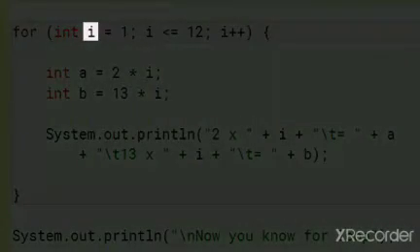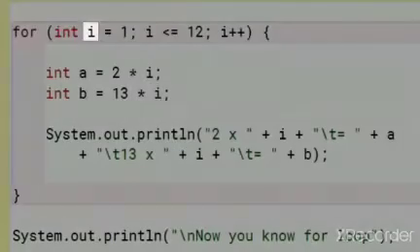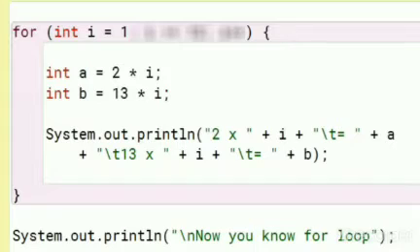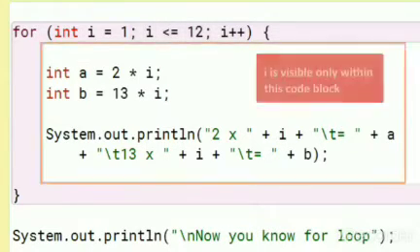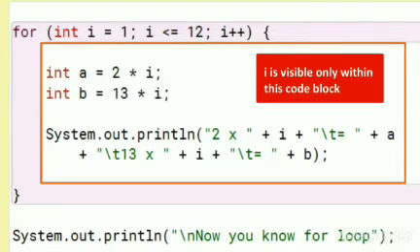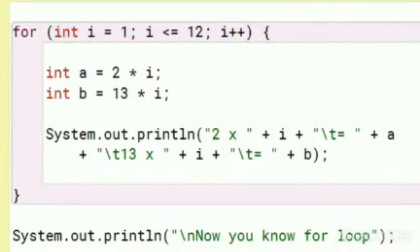This I is called the loop control variable as it controls the number of iterations of the loop. Notice that we have declared I inside this opening and closing bracket in the initialization part of this for loop. When we declare a variable like this, its scope is limited only to the for loop inside which it is declared. So this I is seen only within the code block of this for loop. Outside the for loop, the variable I does not exist. Let me show it to you in code.